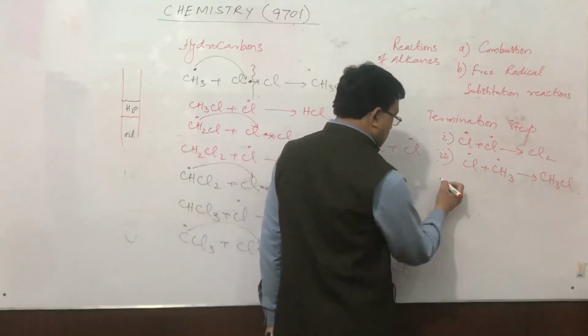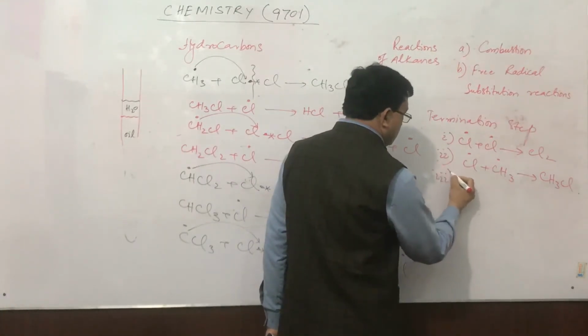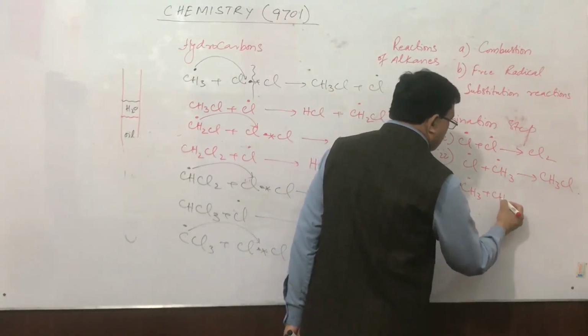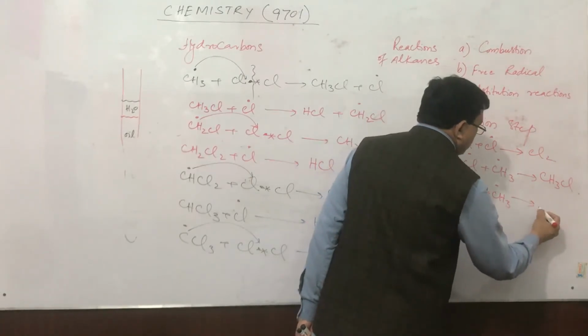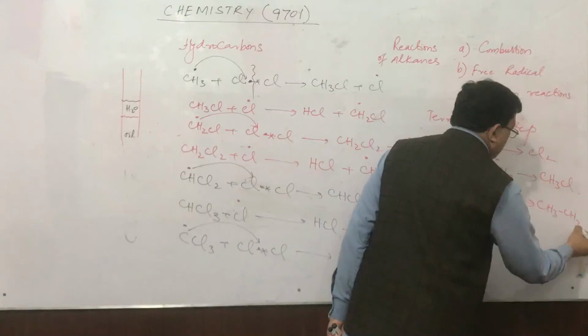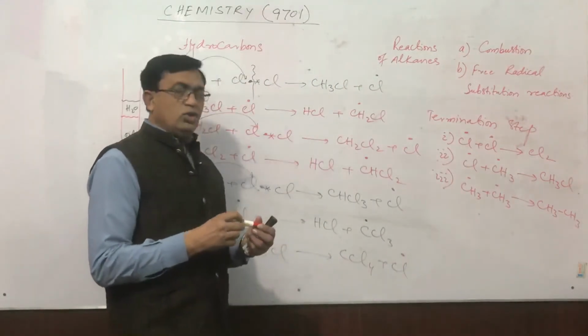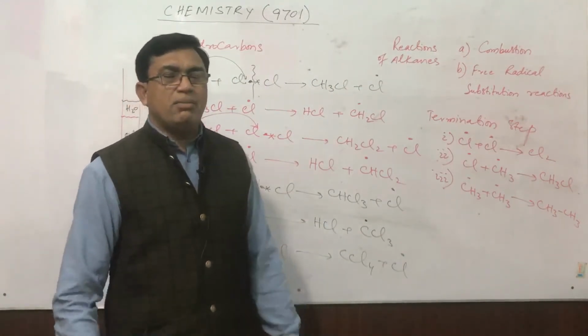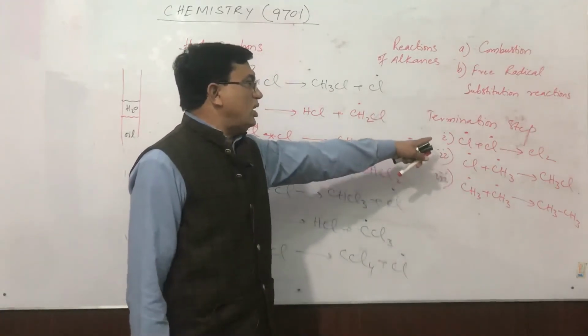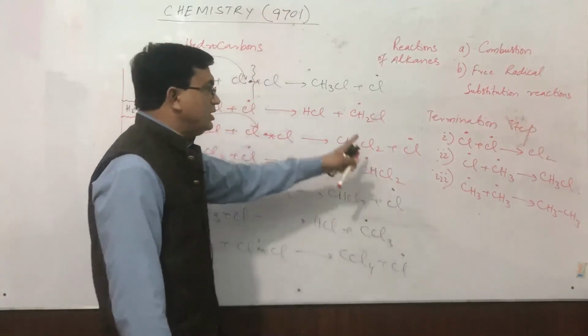And the third chance is a methyl radical comes in front of a methyl radical, producing ethane, CH3CH3. Now, all those steps in which free radicals combine together without producing any further free radical are called termination steps.